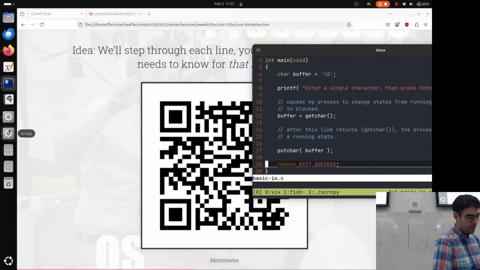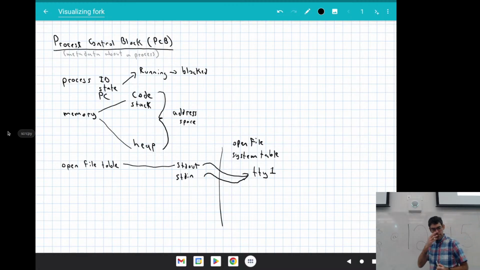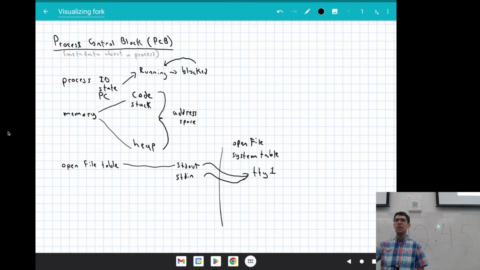What I am going to show you here is what I wrote down. I will share this document with you, so if this is slightly different than what you took, you'll have another copy of what's there. But we've got a process ID, so this is some unique number that represents the process. We've got the state of the process, and it's gone from running to blocked, and then back to running again. So we've got this cyclical process that this process is going through in terms of its state. We've got the program counter, which we're abstractly going to say is the line number in the C program, but in reality, it's going to be whatever instruction it's currently executing on the processor, or the next instruction on the processor.